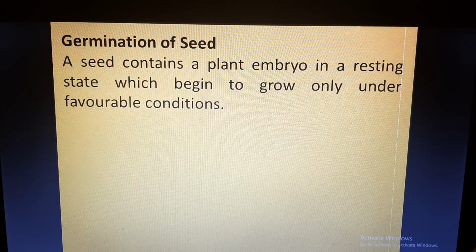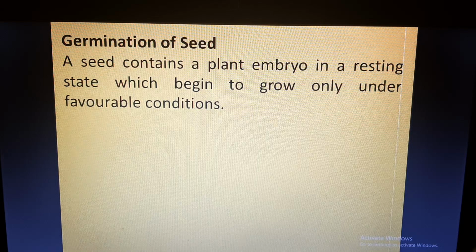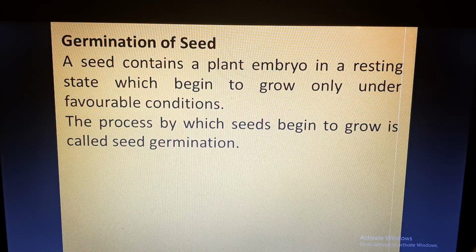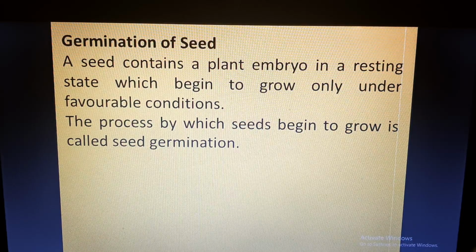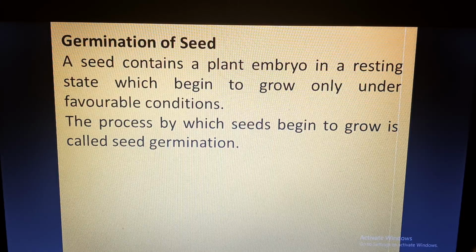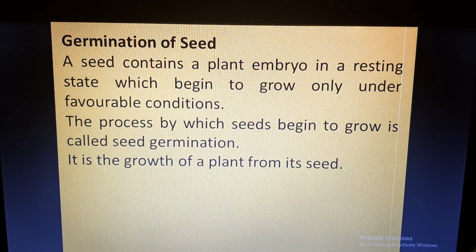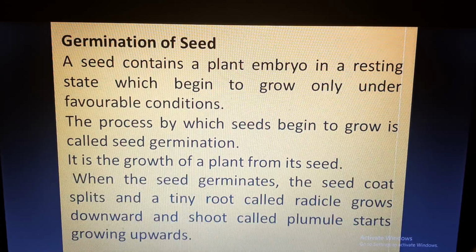As we know, this seed contains a plant embryo, which was developed from the zygote. So the seed contains the plant embryo in a resting state, which begins to grow only under favorable conditions: suitable temperature, suitable humidity and suitable nutrients. Then the plant embryo will start developing. The process by which a seed begins to grow is called seed germination. It is the growth of the plant from the seed.